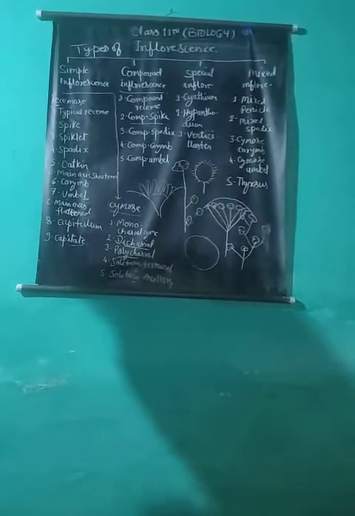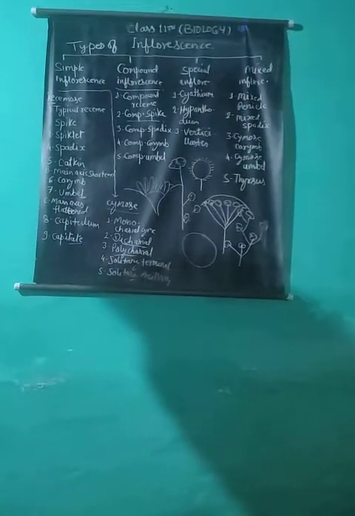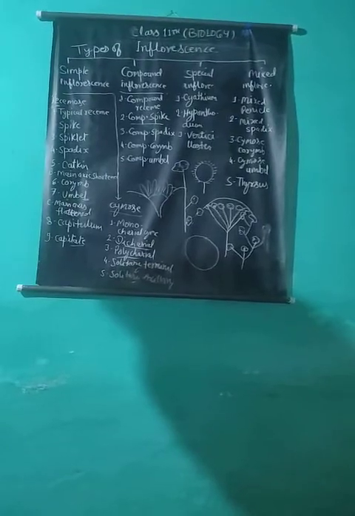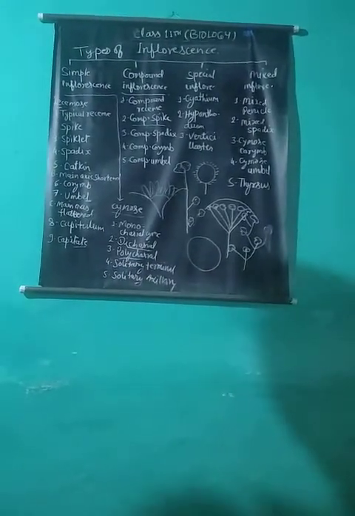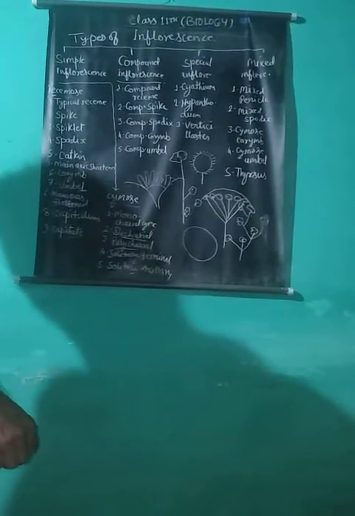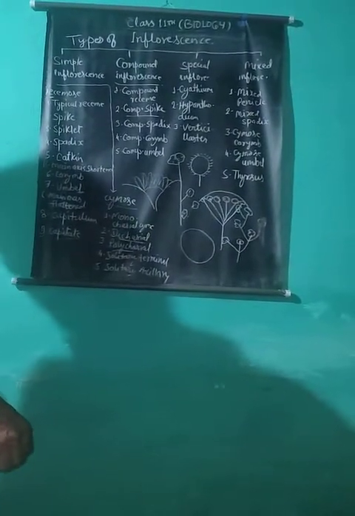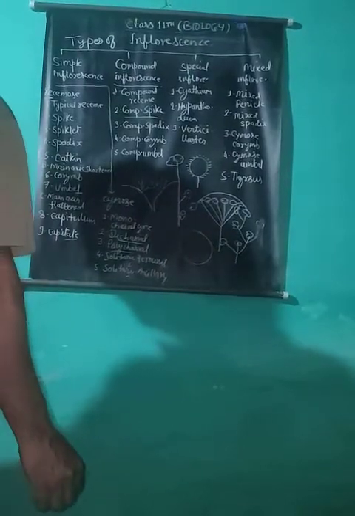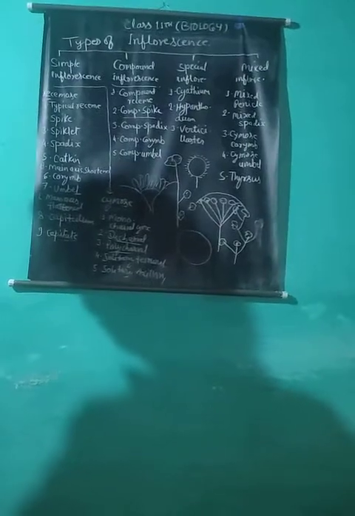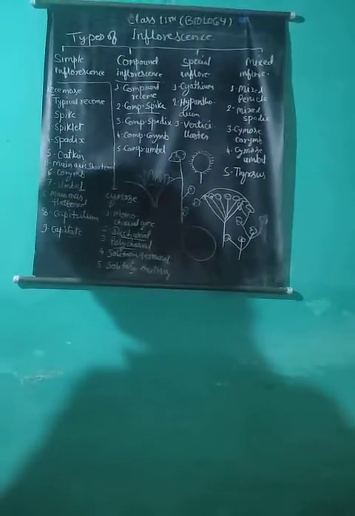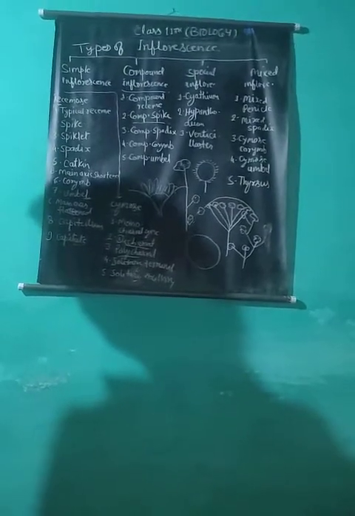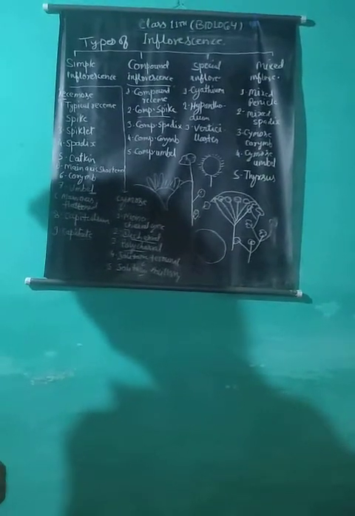The inflorescence in which the main axis is branched and each branch bears a spadix inflorescence is called a compound spadix, as in coconut. Compound corymb: it is a modified racemose inflorescence in which the main axis is branched and each branch bears a corymb inflorescence. Example: cauliflower, candytuft.